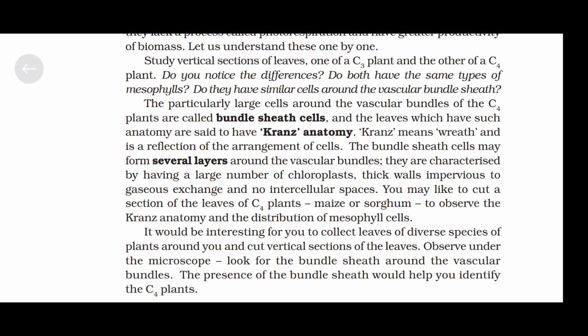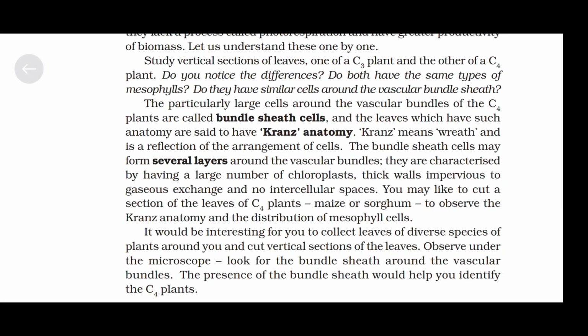Do both have the same type of mesophyll? Do they have similar cells around the vascular bundle sheath? The particularly large cells around the vascular bundles of the C4 plants are called bundle sheath cells, and the leaves which have such anatomy are said to have Kranz anatomy. Kranz means wreath and is the reflection of the arrangement of cells. The bundle sheath cells may form several layers around the vascular bundles. They are characterized by having a large number of chloroplasts, thick walls, impervious to gaseous exchange, and no intercellular spaces.